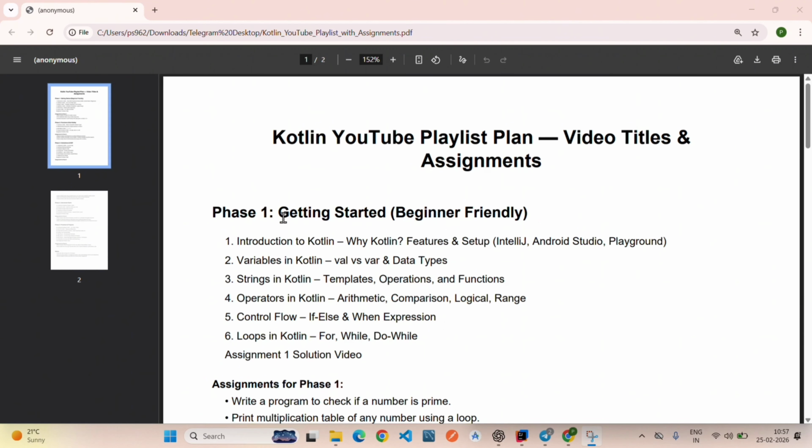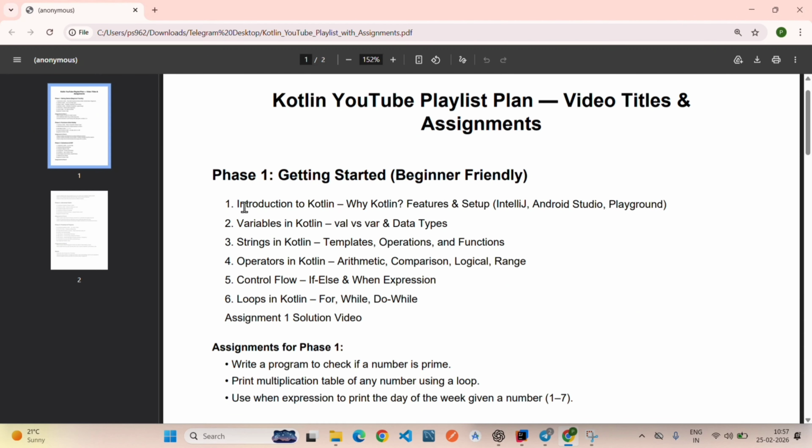So let's get started. So firstly, we will follow the phase 1, where it will consist of 6 videos, and this is going to be the sequence of video. So firstly, I will teach you what is Kotlin, and I will just give you the quick introduction of Kotlin, and then we will set up an environment to code in Kotlin language. Then I will tell you what are variables, and then we will go for the string and operators and control flow, which will contain our if else and when expression.